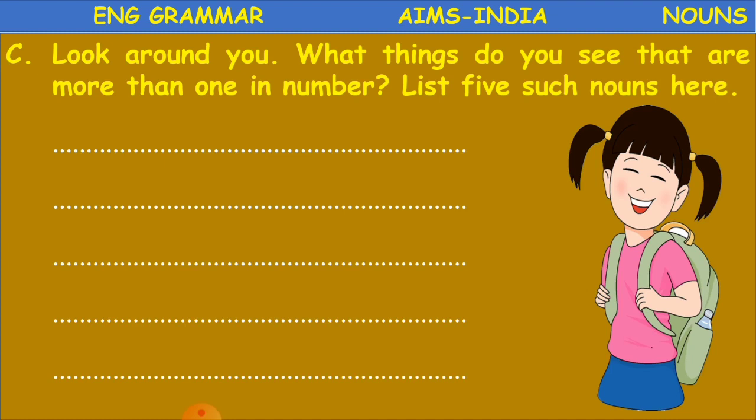Maybe you are in your living room, or playing outside, or with your parents. Just see around you and write any 5 plural nouns which you can see. Clear, children? This is your homework, and show it to your parents.